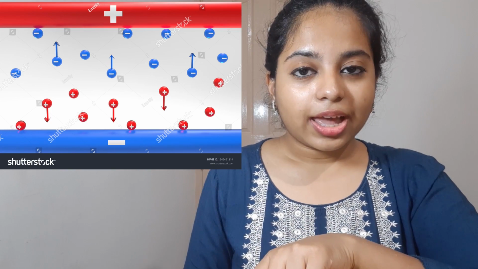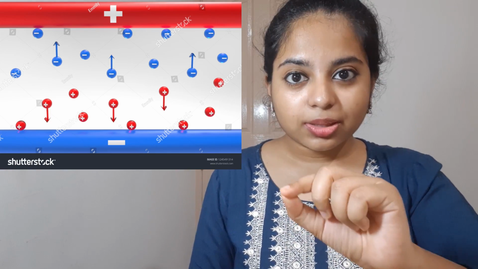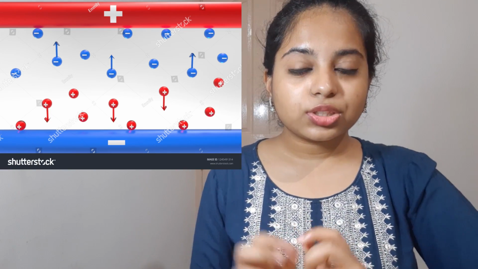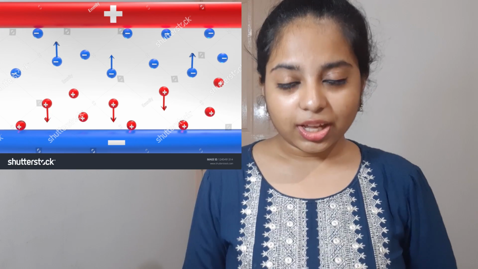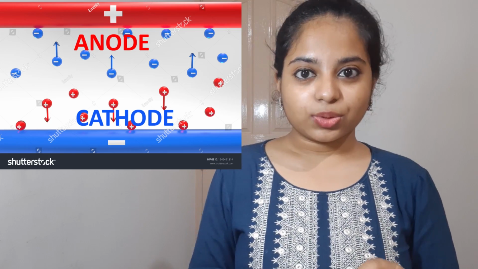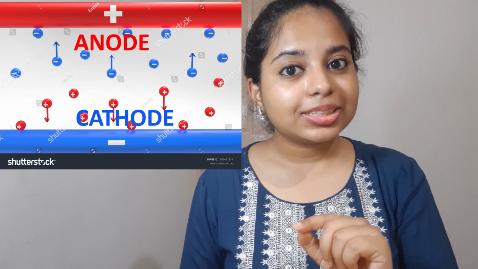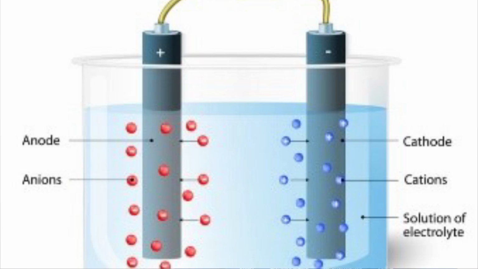The positive electrode can be shown with a symbol called plus, and the negative electrode with a symbol called minus. So as soon as you see plus, what comes to your mind? Addition. Okay, so the plus electrode is called the anode and the negative electrode is called the cathode. Make sure when you see the plus sign, it is the anode electrode, and the cathode electrode is the negative one. Alright, so anion is attracted towards anode. Cation is attracted towards cathode. This is very easy to remember. Anion towards anode, cation towards cathode.